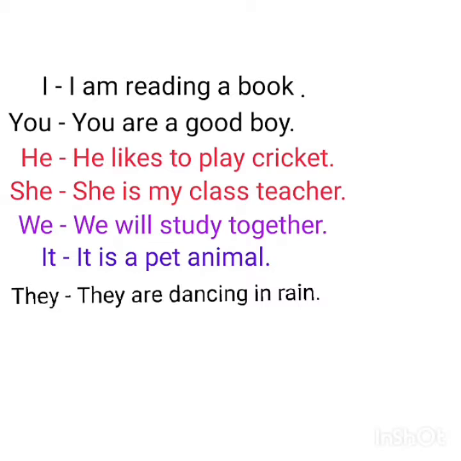We use it for an animal or a thing or any place. We don't use it for humans. Okay, like it is a pet animal or it is a big city.